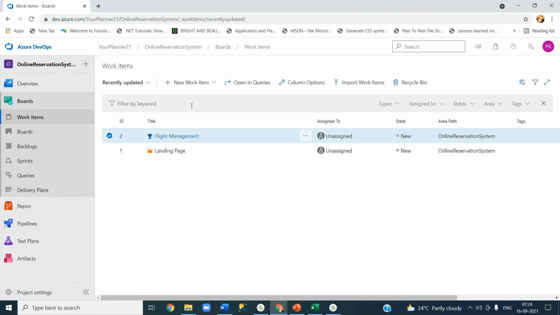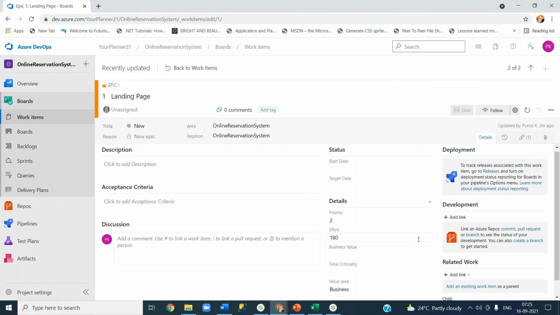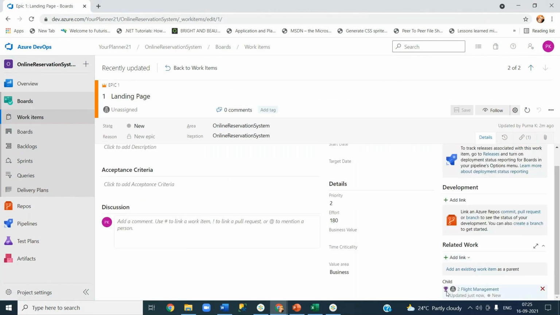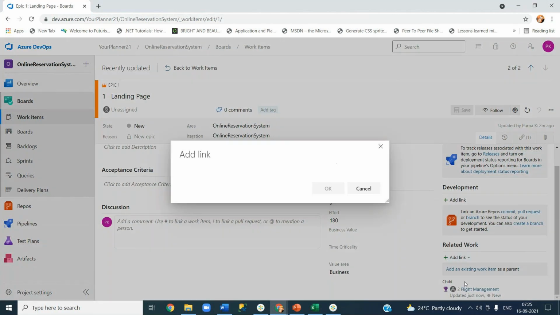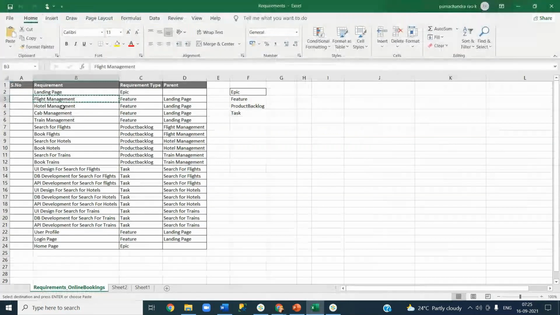Okay, similarly, let me go and add the others. You can open landing page if you are adding any child, right? You can see here. Now you see child here. Since I made an association, you can see it here. Wherever you see an option, you can go and create your work items. Now I'm creating a child item to landing page epic, and the title is hotel management.